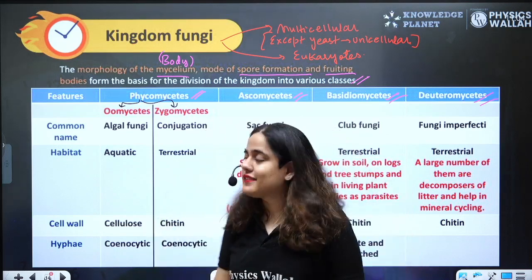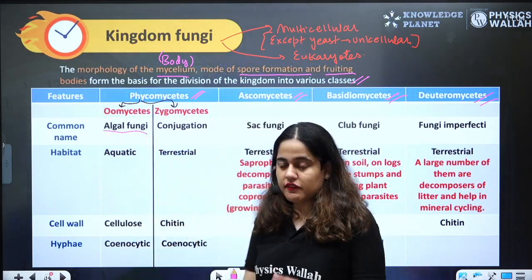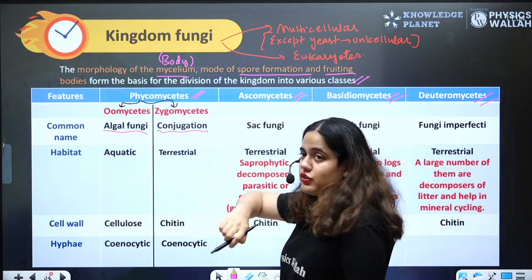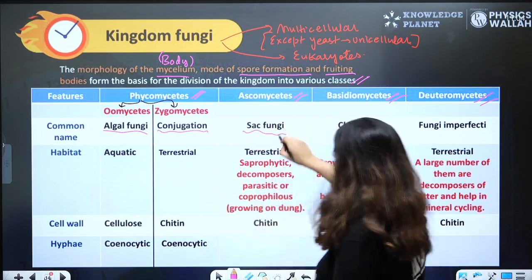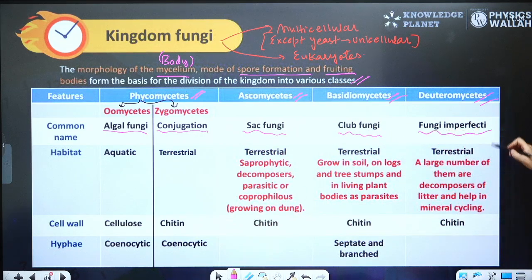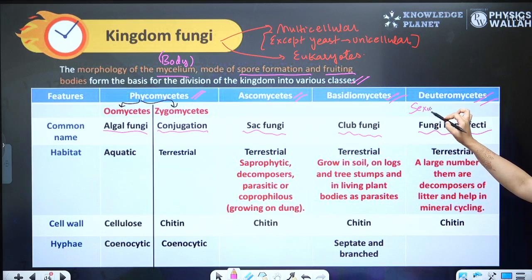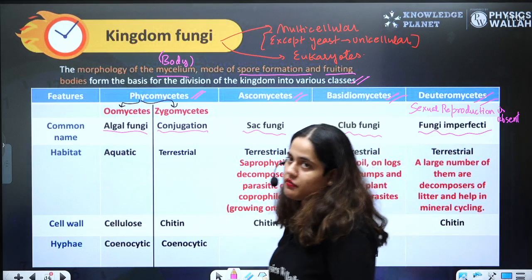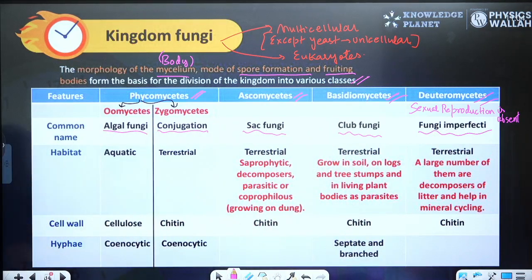Let's start with their common names. Common name of Oomycetes is algal fungi. Why we call it algal fungi, I will tell you later on. Zygomycetes is known as conjugation fungi. Ascomycetes is known as sac fungi. Basidiomycetes is known as club fungi, and Deuteromycetes are known as fungi imperfecti. Why do we call Deuteromycetes fungi imperfecti? Because sexual reproduction is absent in the members of Deuteromycetes. That's why we call them imperfect fungi.